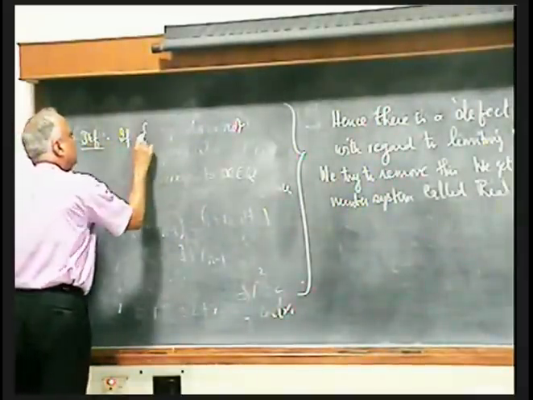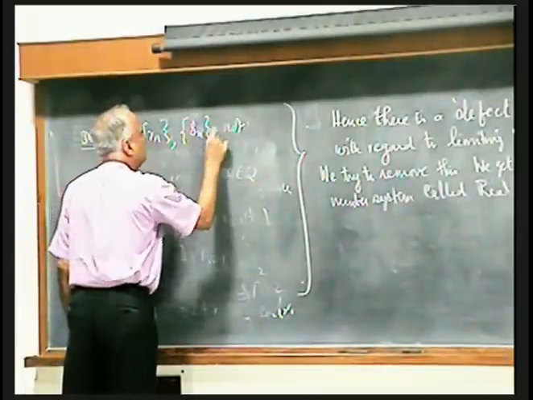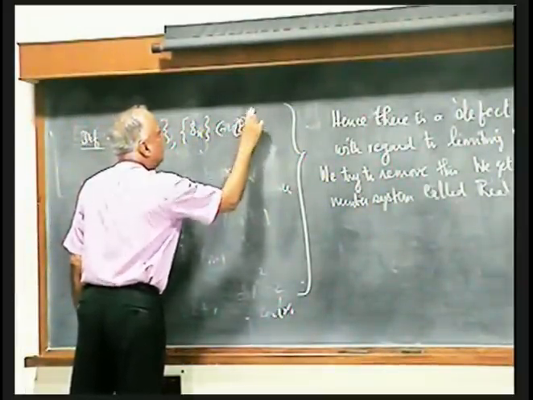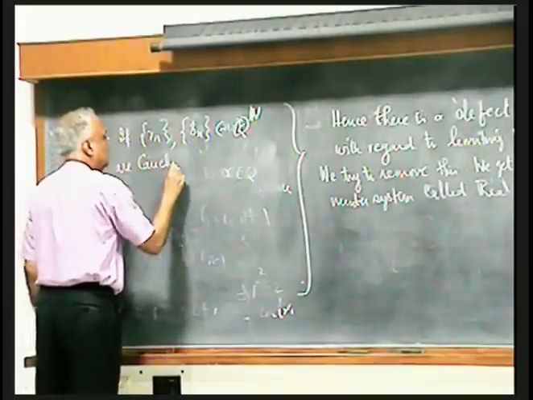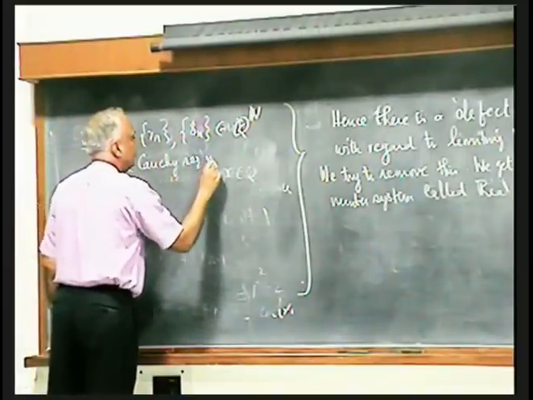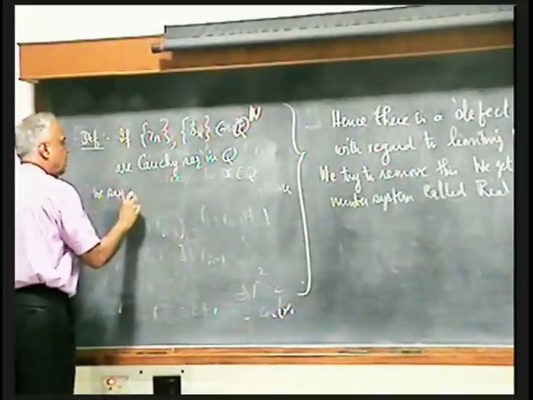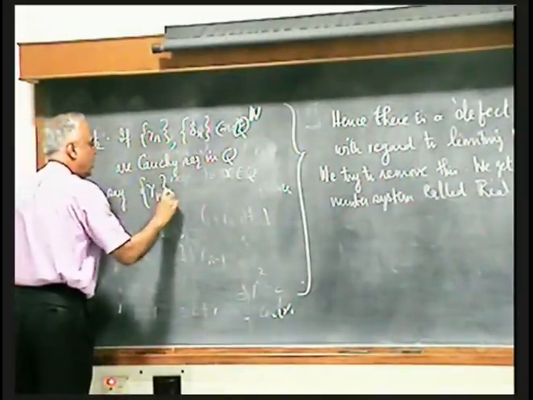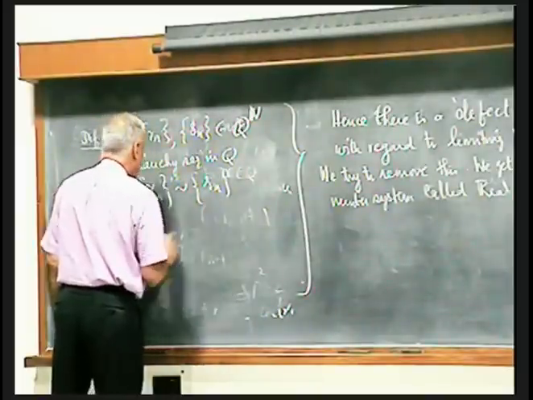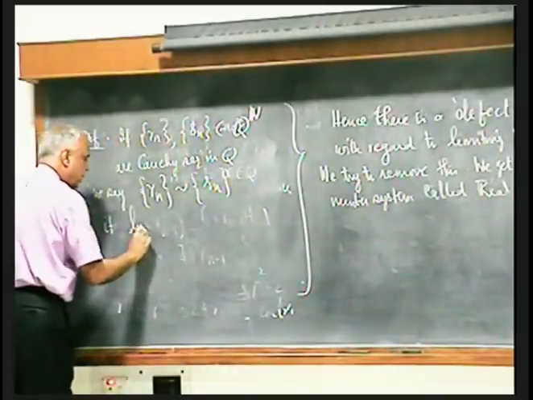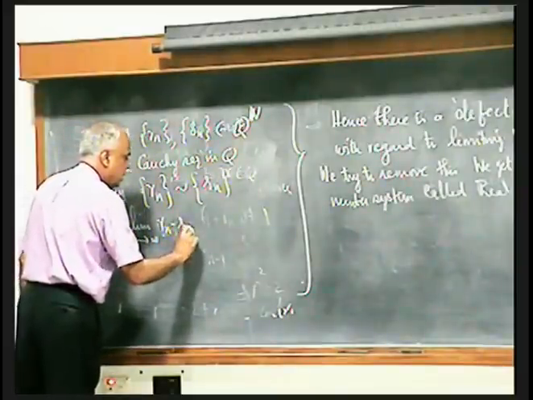If Rn and Sn are Cauchy sequences in Q, we say Rn is equivalent to Sn if the limit as n tends to infinity of Rn minus Sn is equal to 0.